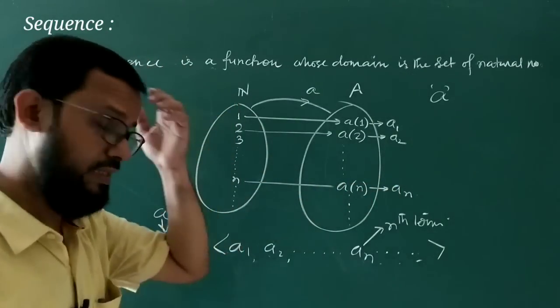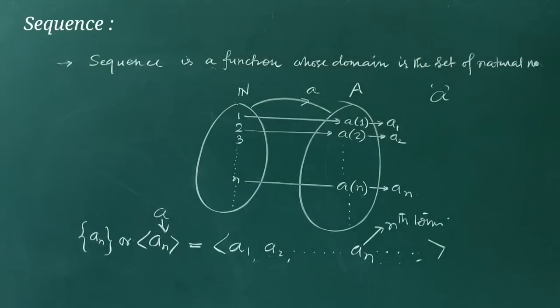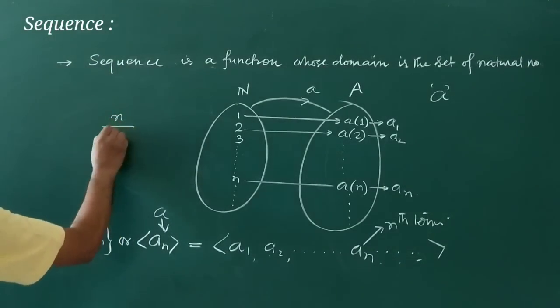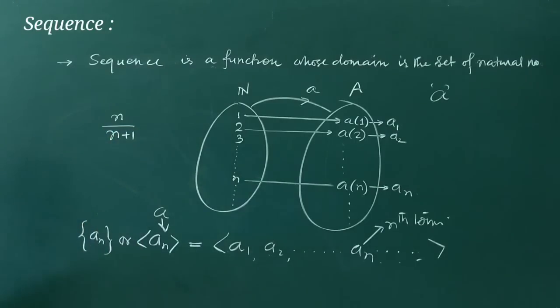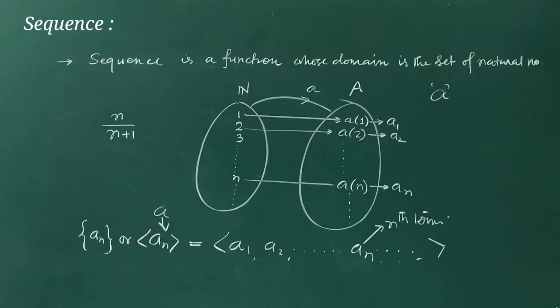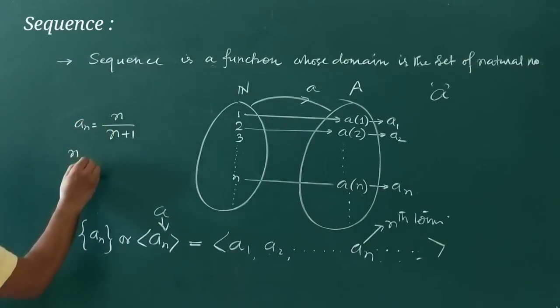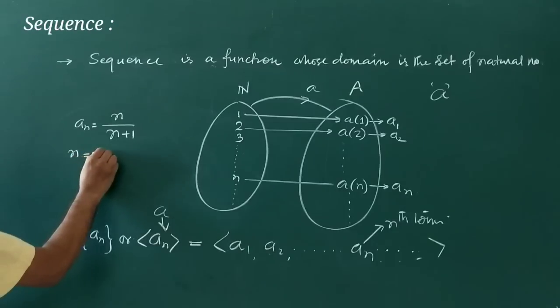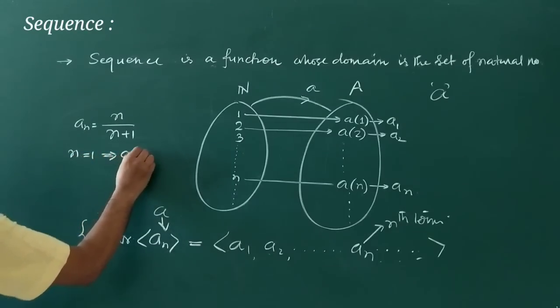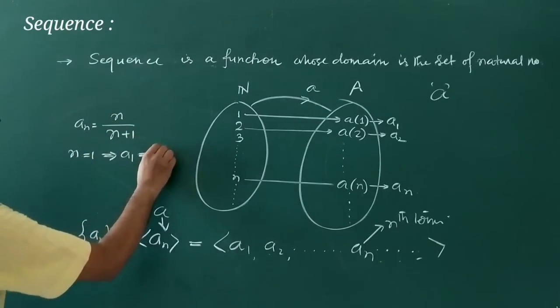And the terms of the sequence are in respect of natural numbers. For example, suppose I say the term n by n plus 1. Okay, n by n plus 1, you will understand very nicely. When n equals 1, what do you get? You get a1, and a1 equals 1 by 2.